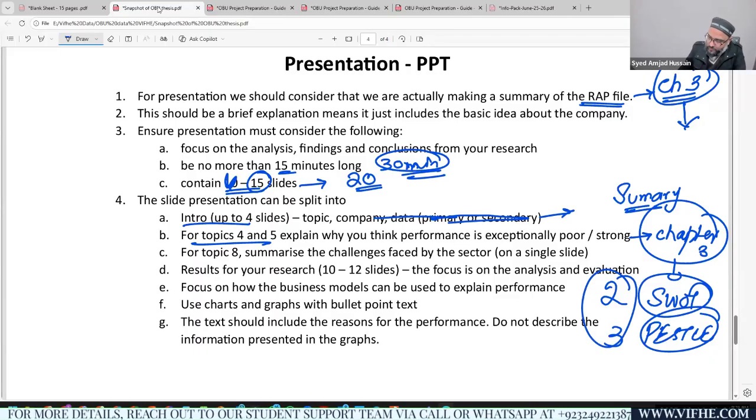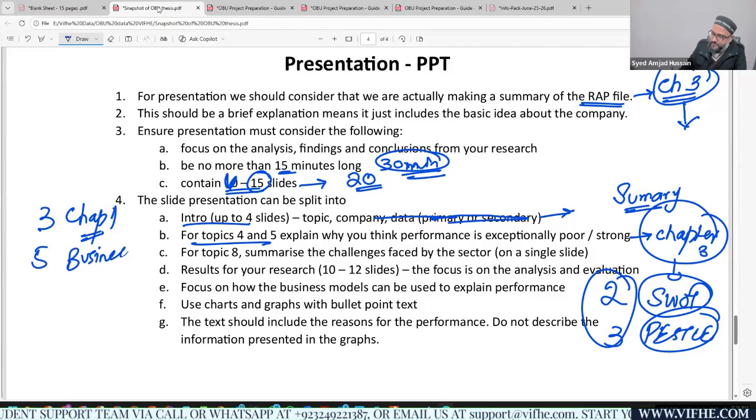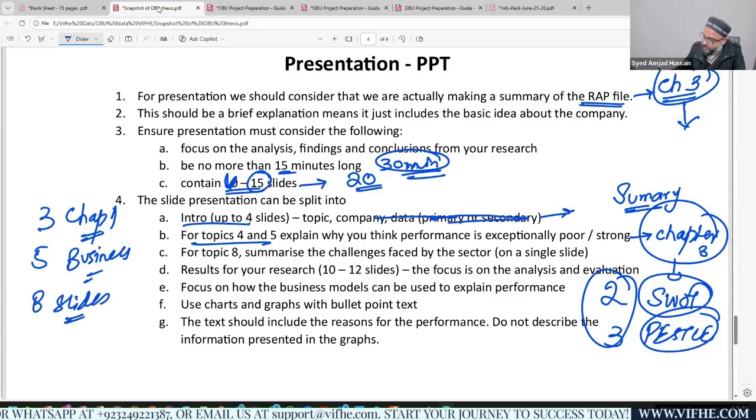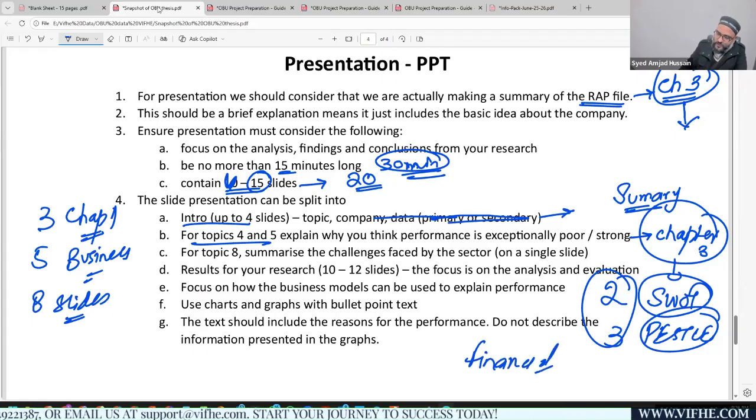We have 3 slides for chapter 1. We have 5 slides for business analysis, right? And we might have like 8 slides for ratios, for financial analysis. So how many slides do we have right now? 13, 14, 15, 16. And we have 1 slide for conclusion and recommendation.